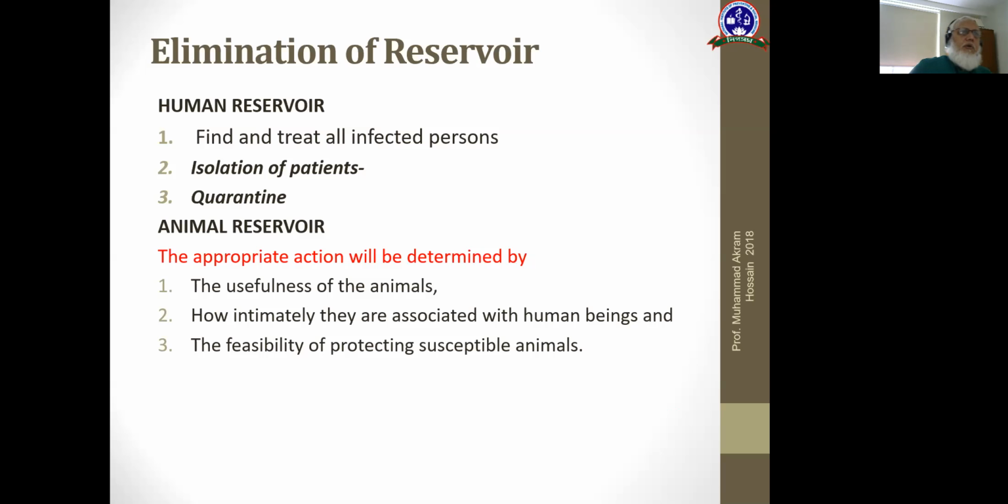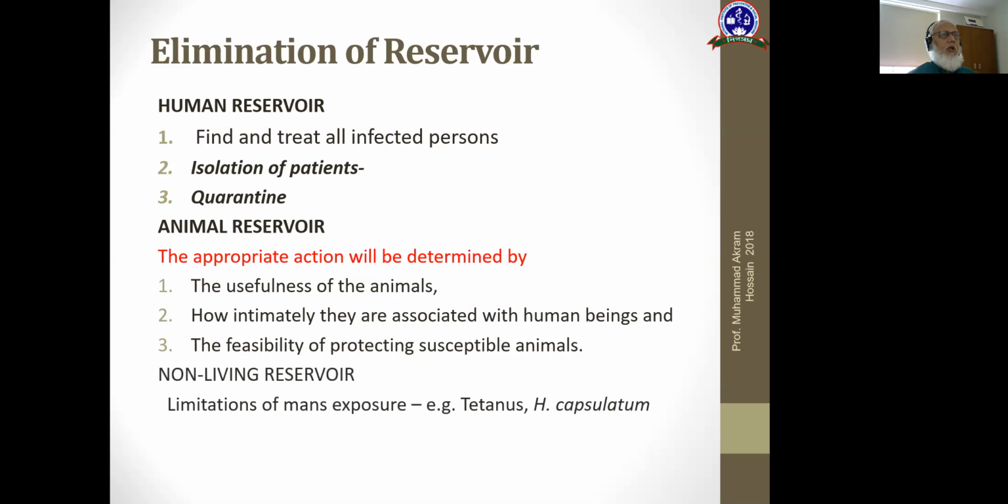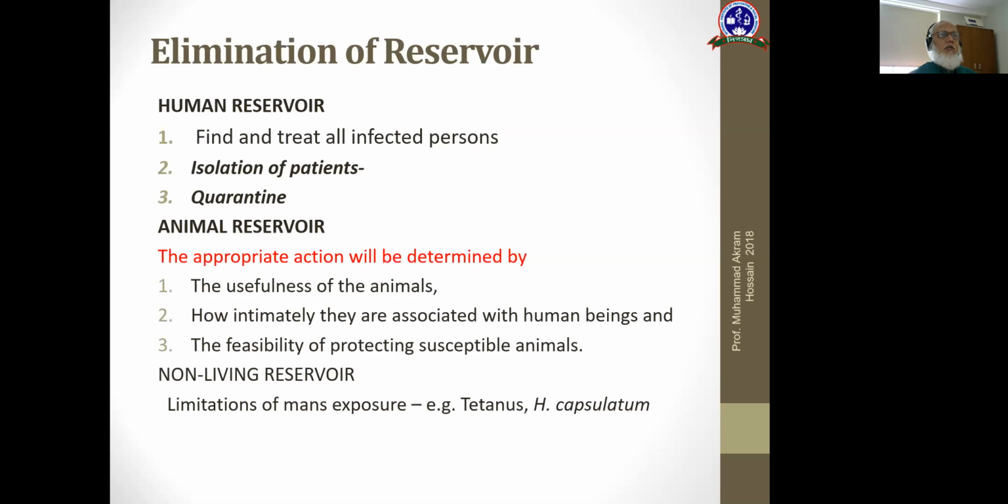Regarding animal reservoir, the action will be determined by how important the animals are and where they live. In case of a non-living reservoir, like tetanus, you can take protective measures by active immunization or by avoiding the source.